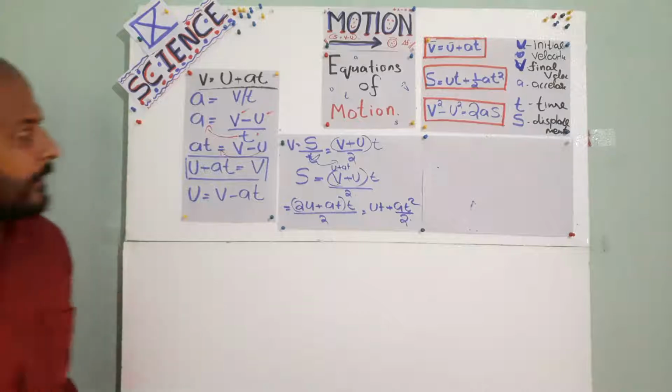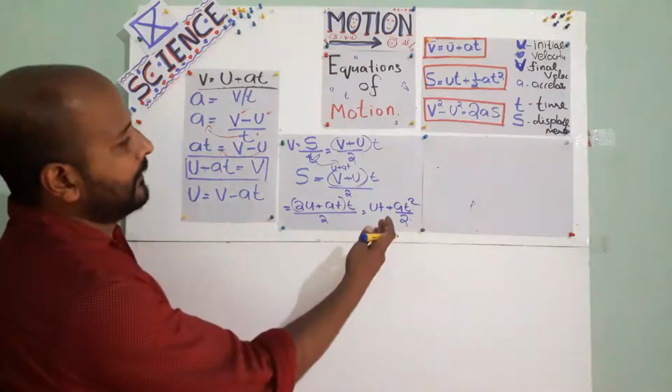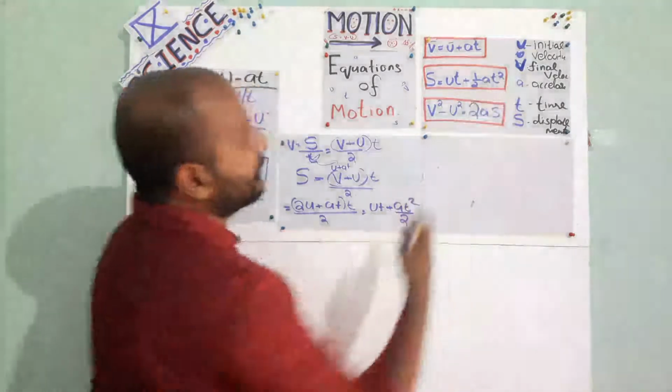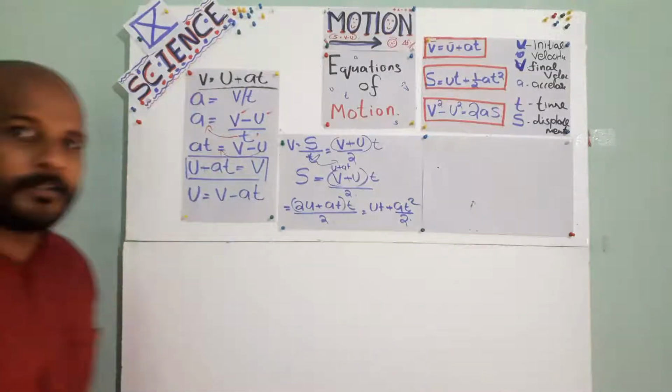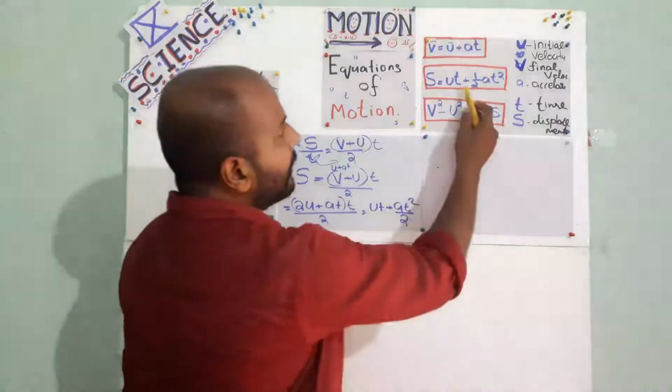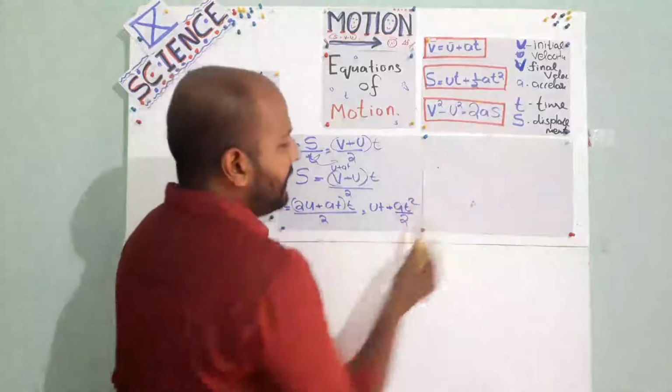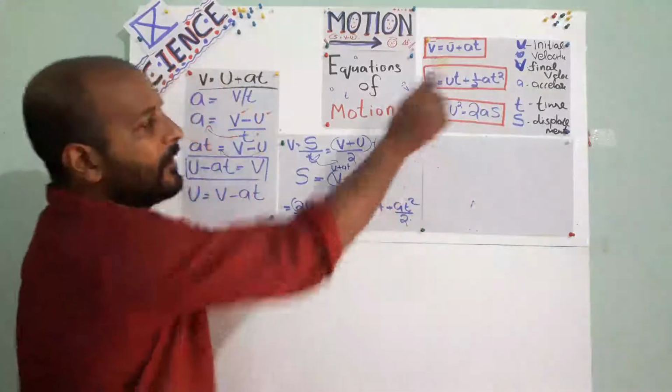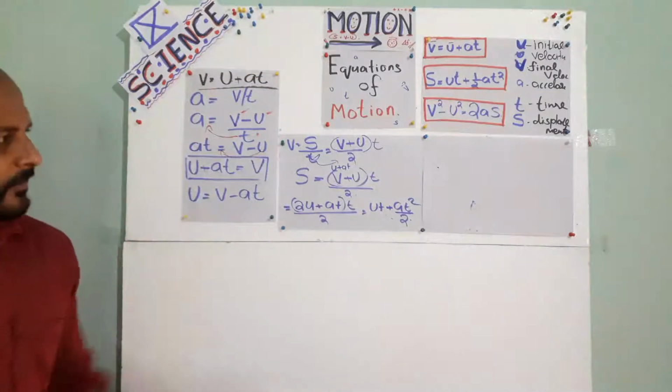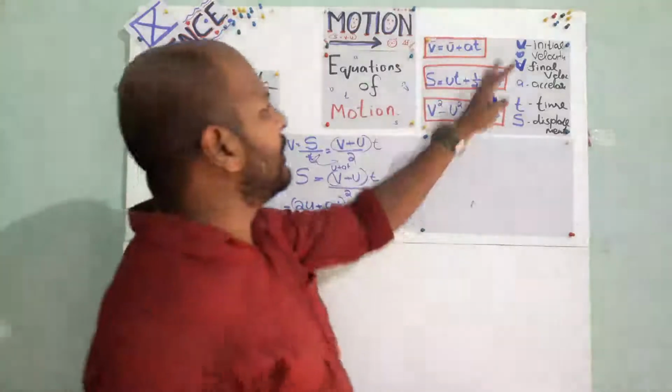What is that? Is that our answer or not? See, ut plus half at squared, the "at square by 2" means half. Same, isn't it? There is no difference between this and this.